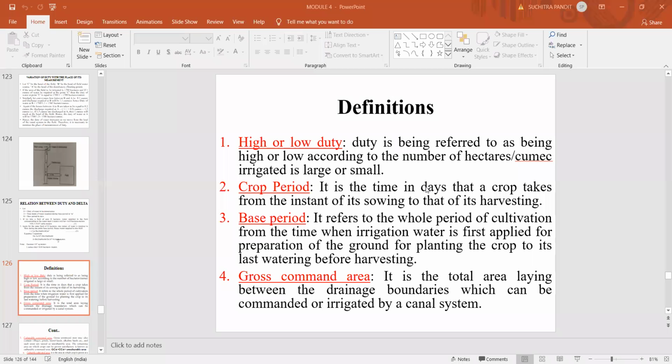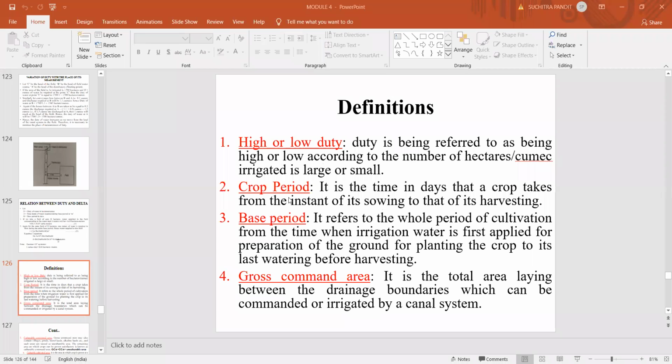Now, these are some of the definitions, that is high or low duty. Duty is referred to as being high or low according to the number of hectares irrigated being large or small. So whether the duty is high or low depends on the number of hectares that has been irrigated by 1 cubic of irrigation water.